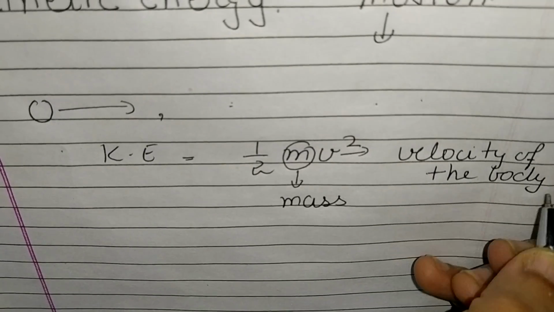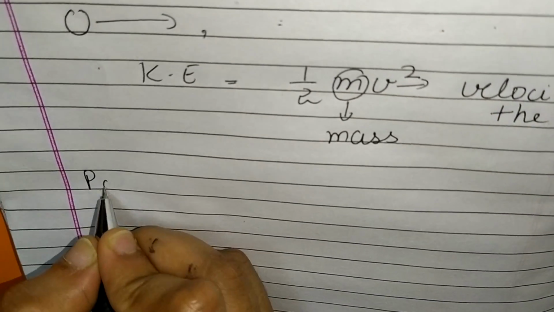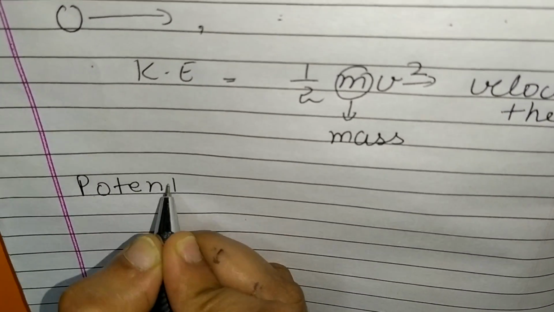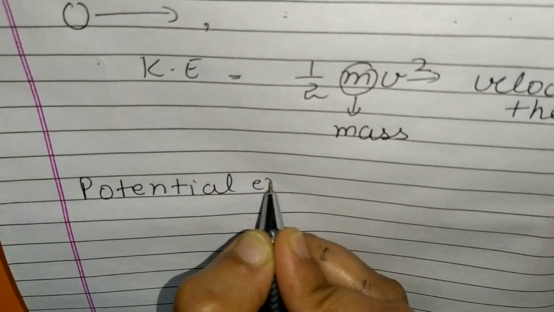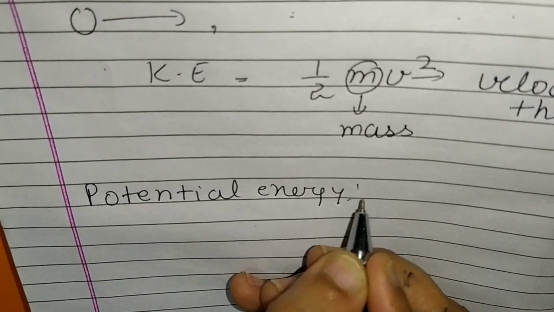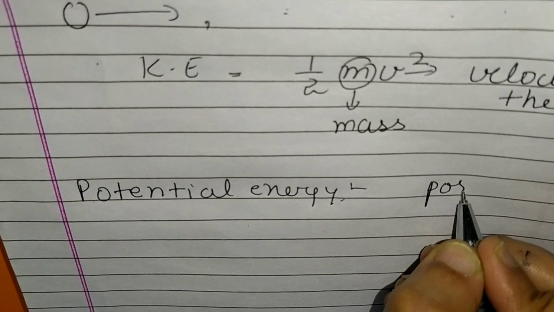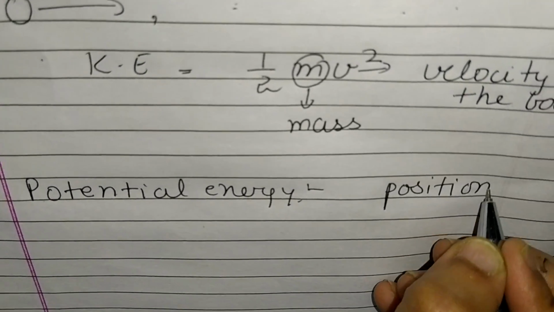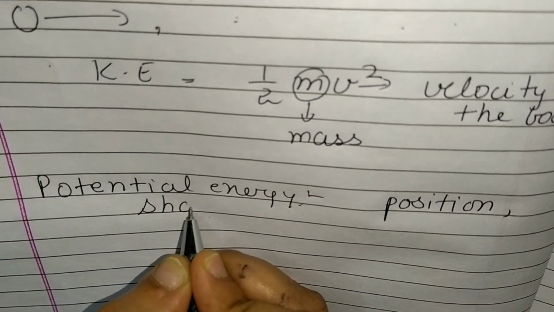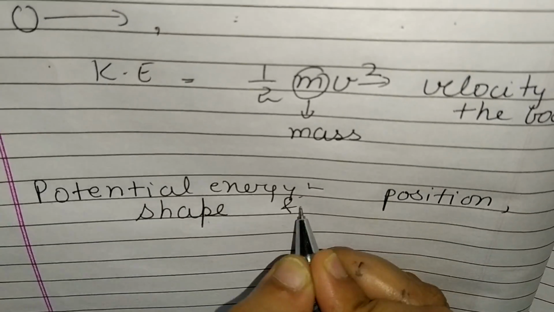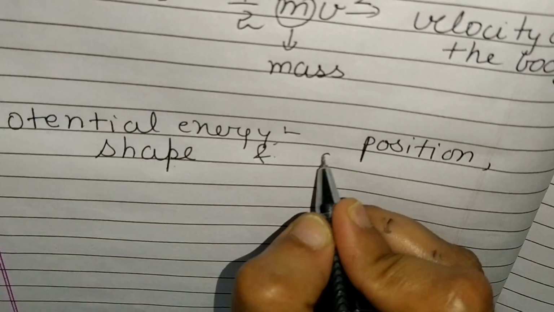Now, what is potential energy? Potential energy is the energy possessed by the body by virtue of its position, its shape, and its configuration.